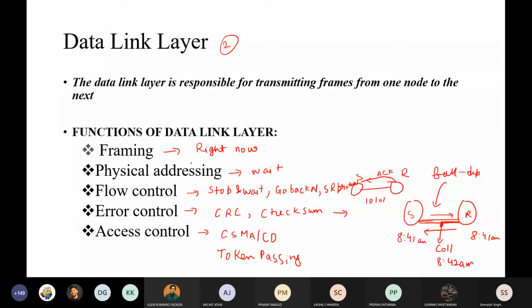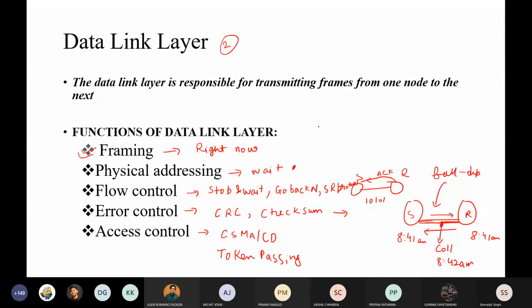Now, framing is not given anywhere, so I will discuss the framing part right now. The physical addressing I will tell you about in the network layer, what exactly physical addressing is. So, framing. I'll get back to the framing here.